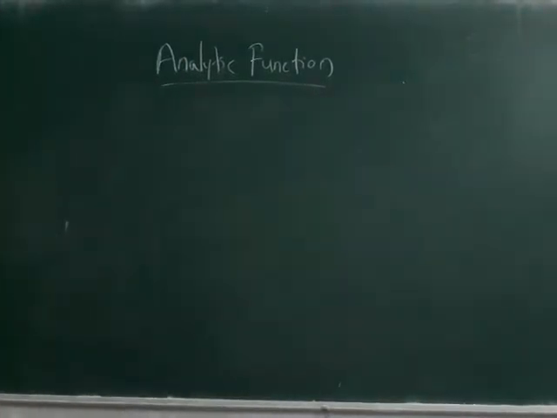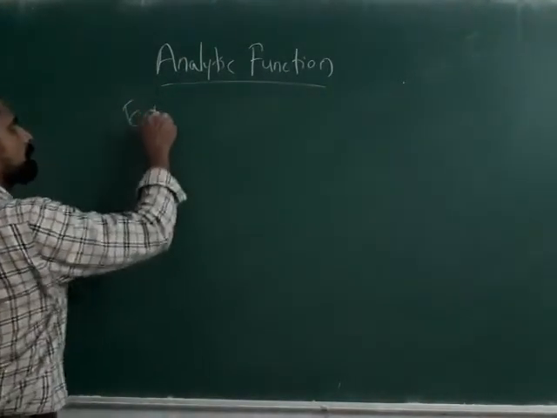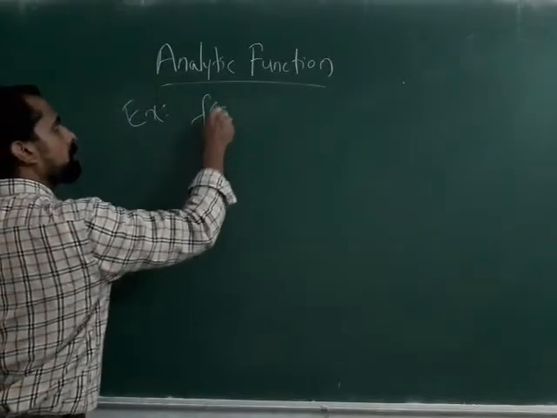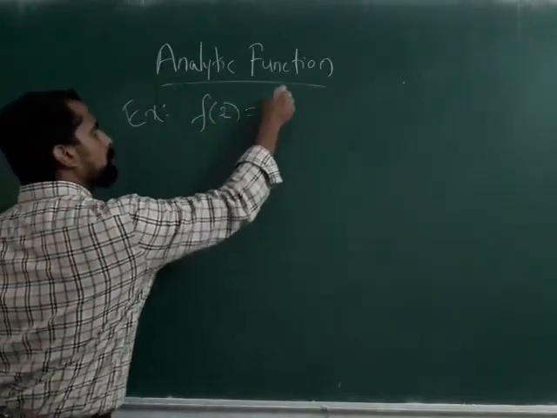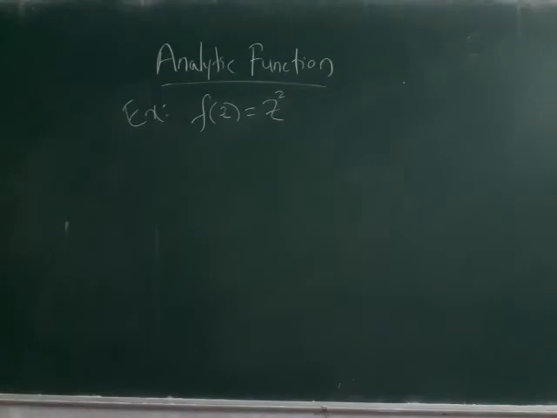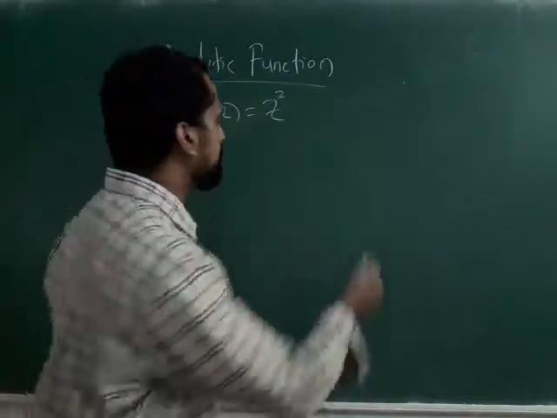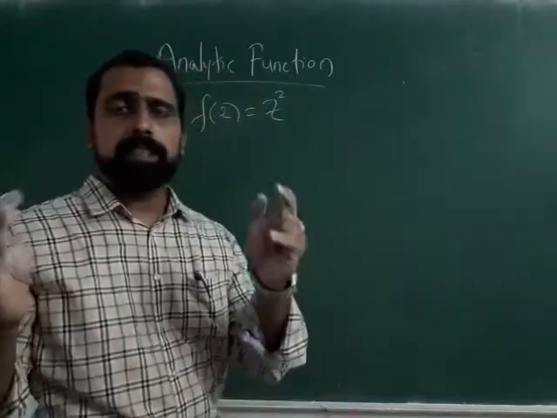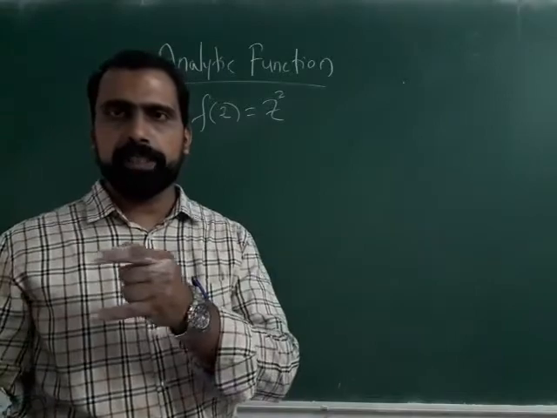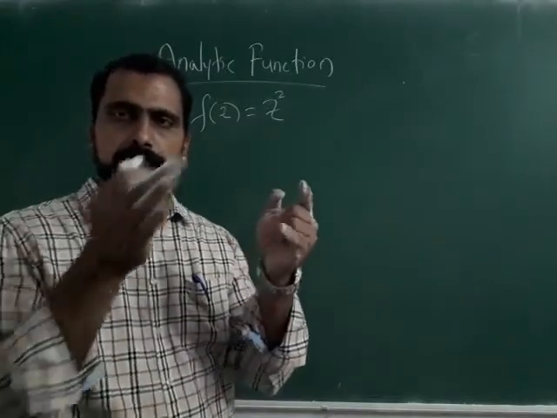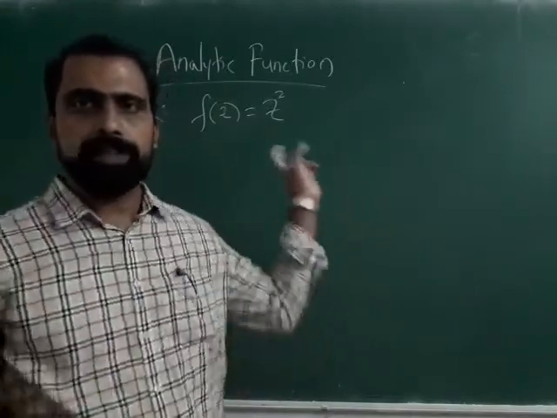So the first example, f of z is equal to z square. This is a small example. Here, first you make it in a simpler form, that is in the form of u plus i v. You just separate the real and imaginary part of this function.